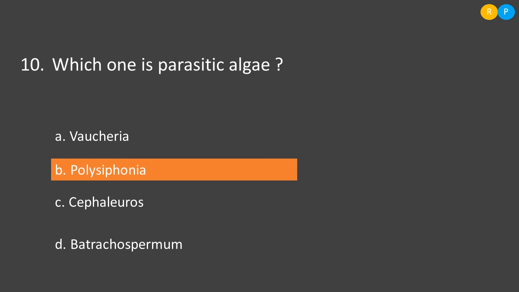Then option C, Cephalurose. Cephalurose is a kind of green alga. This is parasitic in nature because it will cause red rust disease in plants. Because of its parasitic nature, it is considered a parasitic algae. Then option D, Batrachospermum. Batrachospermum is a red algae that inhabits fresh water. So among the four options, the parasitic algae is Cephalurose. Being a green alga, it will cause red rust disease in plants. So it is the answer for this question.